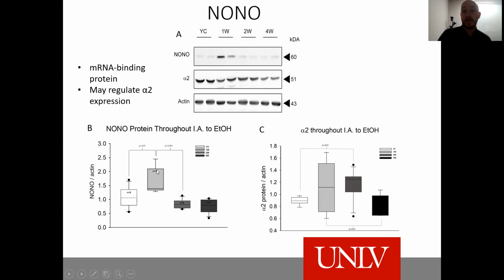As early as a week, we see they both go up. And then NONO seems to go down first, and then alpha-2 comes down after. This trajectory suggests that there may be some correlation here, or it may be that NONO is regulating the change in alpha-2 that is regulating this development of alcohol use disorder.